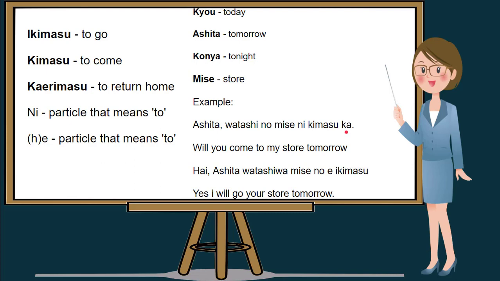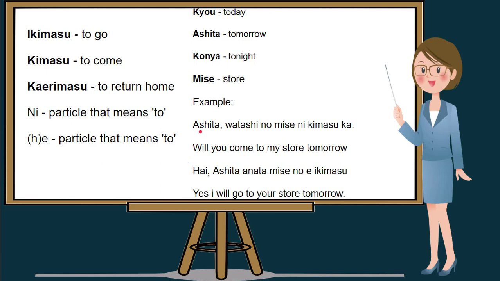So, let's try to read this. Ashita, watashi no mise ni kimasu ka? One more time. Please repeat after me. Ashita, watashi no mise ni kimasu ka? In English, will you come to my store tomorrow? Let's read this once again. Ashita, watashi no mise ni kimasu ka? In English, will you come to my store tomorrow?